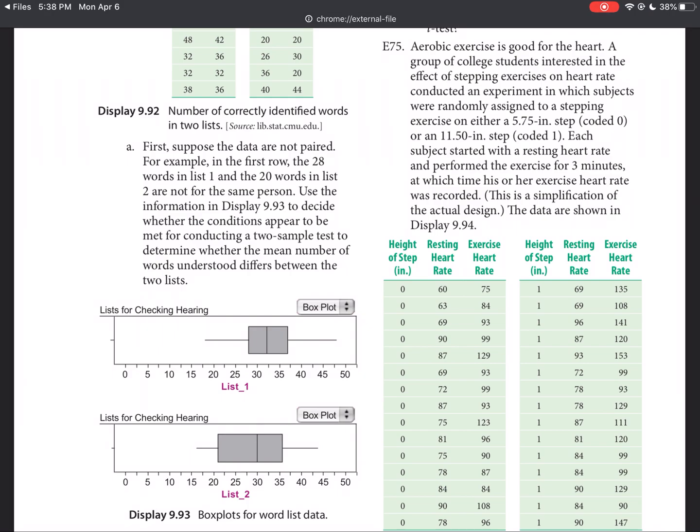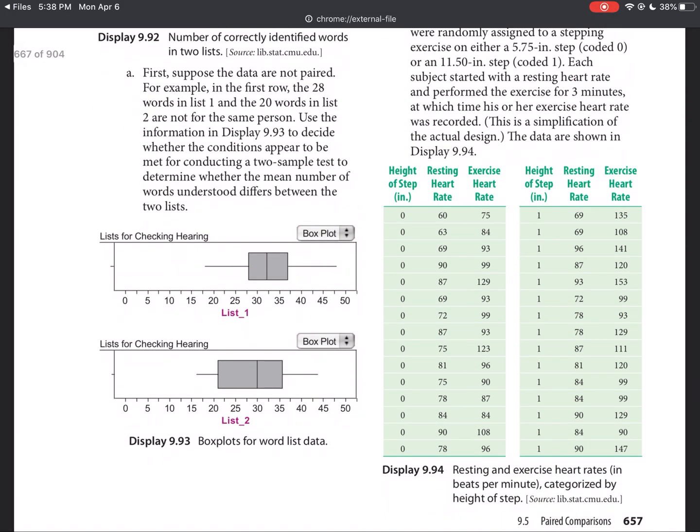And they wanted to look at resting heart rate and exercise heart rate and see if there was a bigger increase, basically. So this one's kind of interesting in that basically what you want to do first is find out what the increase is. So you should probably take the exercise heart rate minus the resting heart rate for both groups. So the group on the left is the 1 step and the group on the right is the other step.